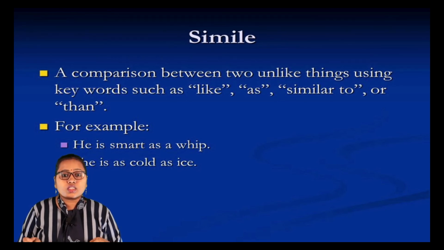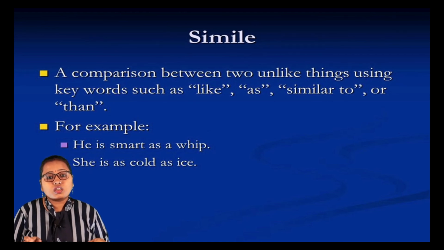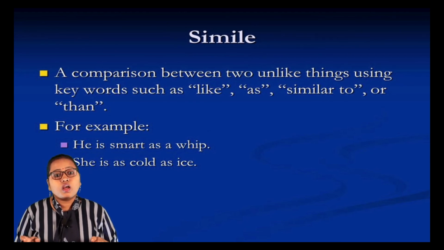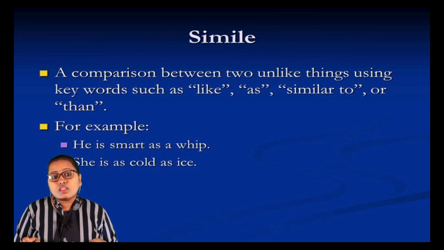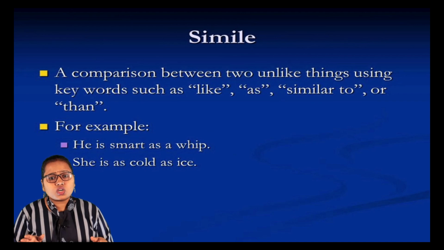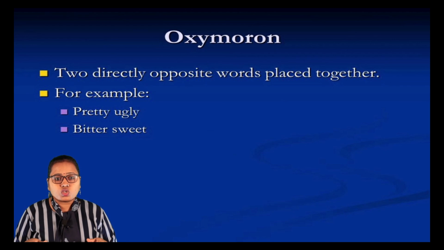He is smart as a whip. She is as cold as ice. Here the comparison is made between a person and a whip, and she is compared to ice. Here there is a direct comparison, and in simile we use words like as, similar to, and like to compare anything. Our next figure of speech is oxymoron.